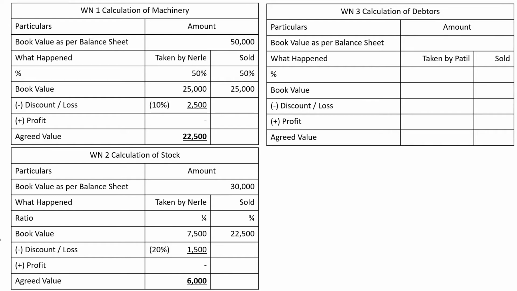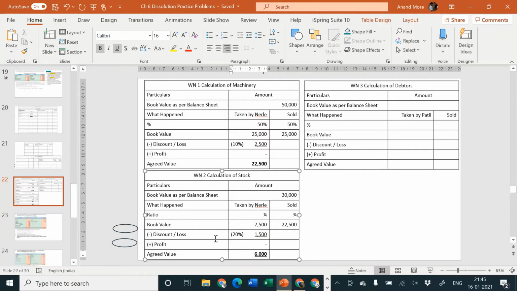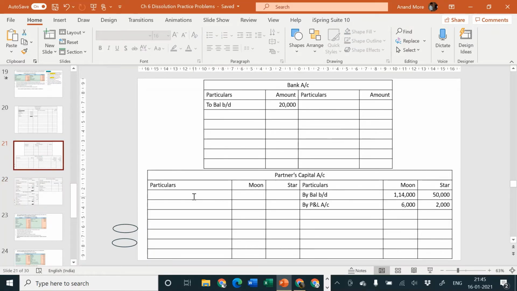In this case, Nerle is the receiver and machinery and stock is going out. Entry will be Nerle's capital account debit.